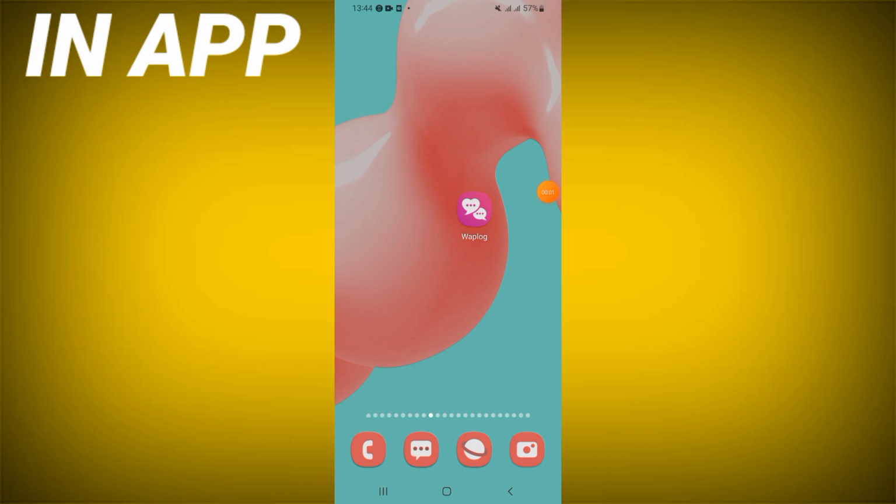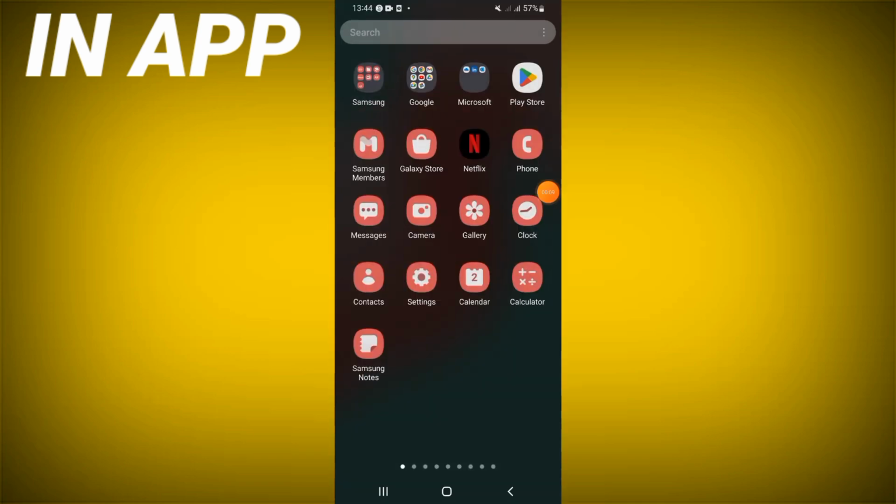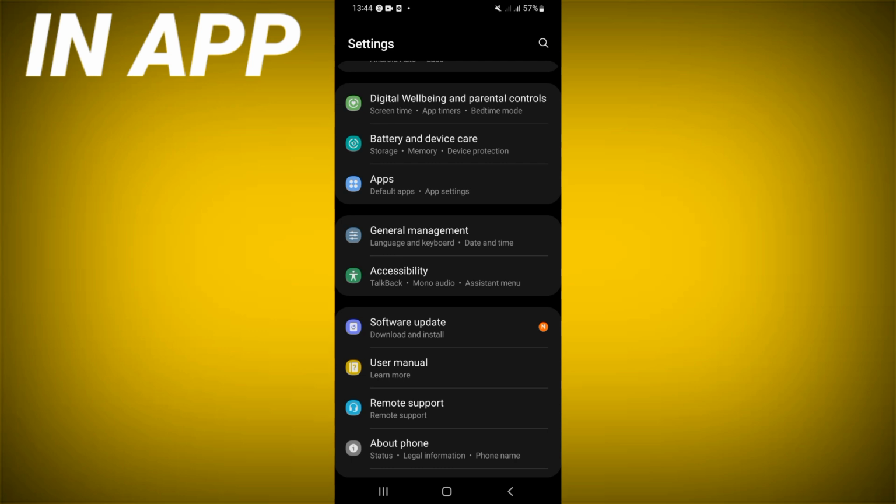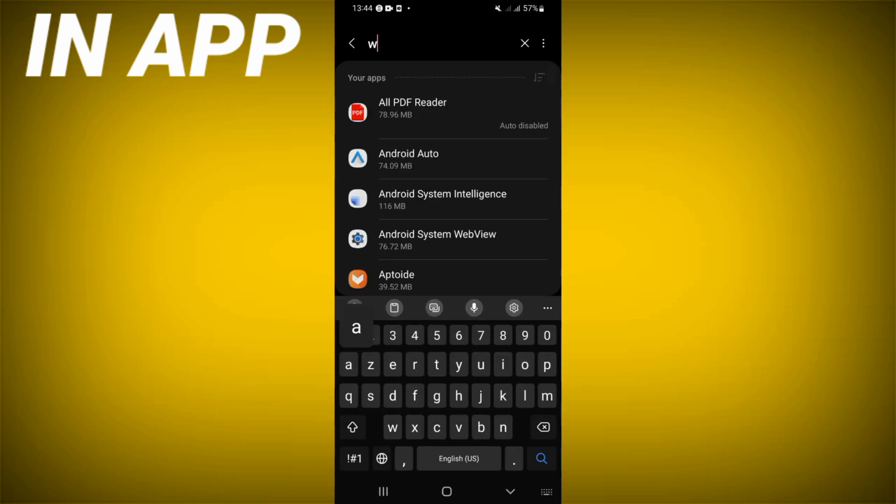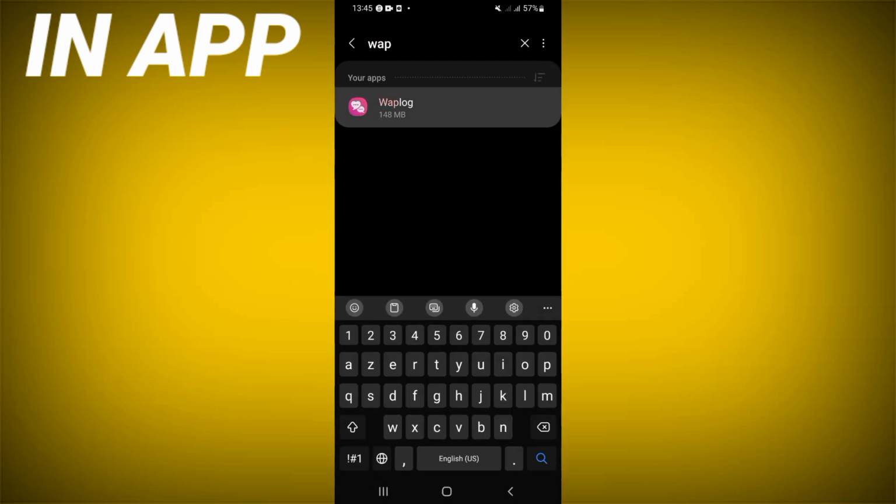Hello guys, welcome to this tutorial where I will show you how to fix the Waplog app sound problem easily and quickly. First, open the settings of your device, click on the apps option, search for Waplog, and click on it.